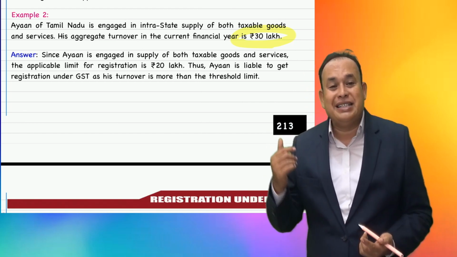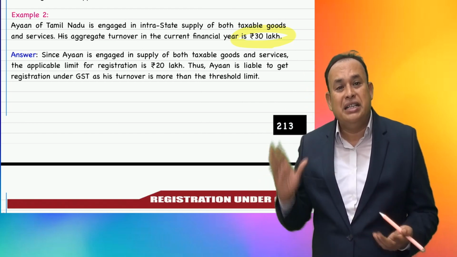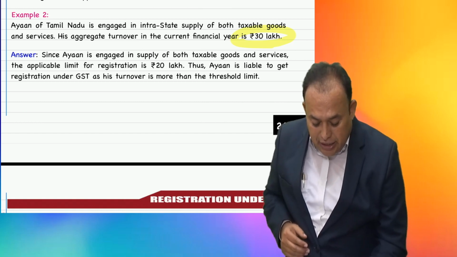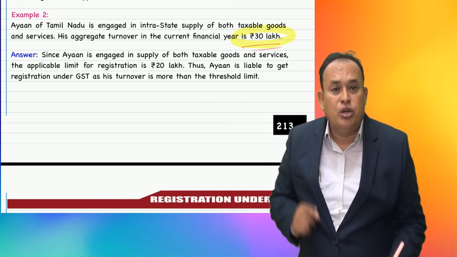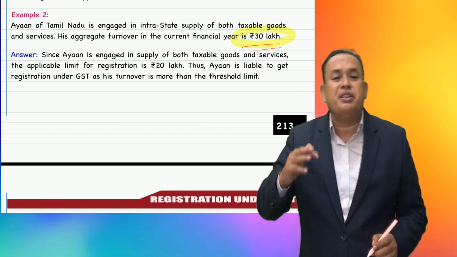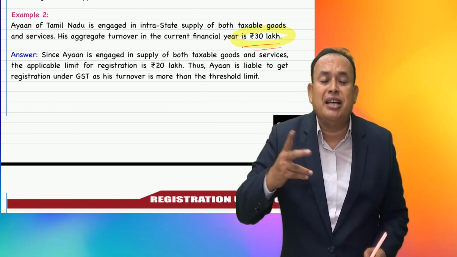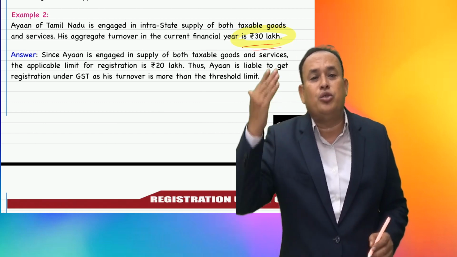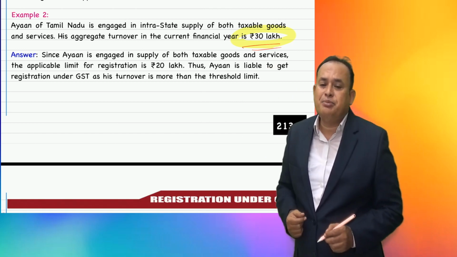Therefore, how much has crossed the limit? 20 lakhs is crossed. He achieved 30 lakhs. Therefore, in the state of Tamil Nadu, Mr. Ayan should get compulsorily registered under GST within 30 days from the date of crossing the 20 lakhs. Registration is mandatory for him.